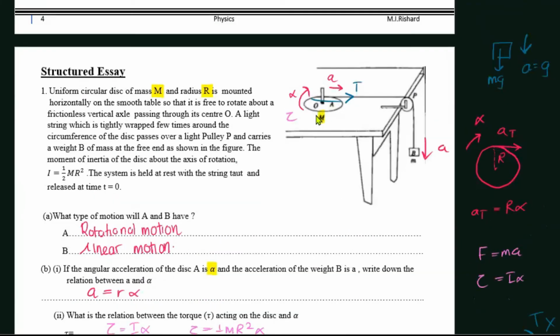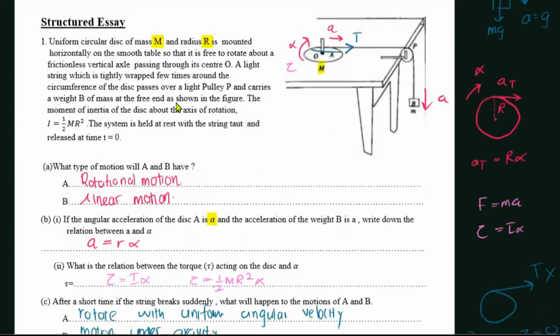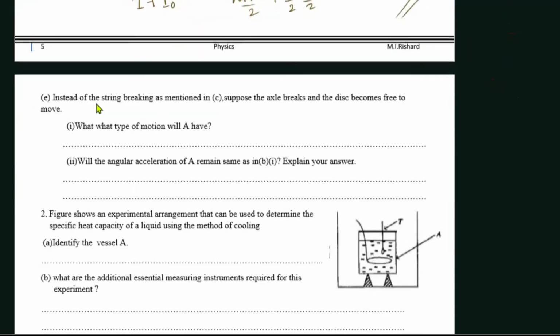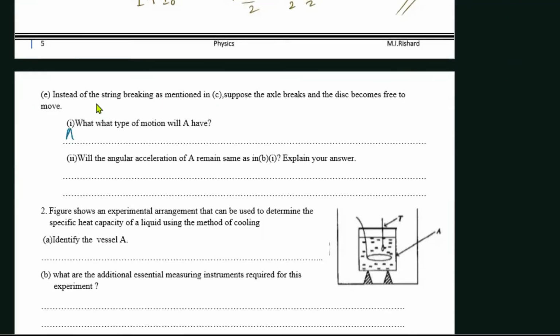While rotating, A will move linearly forward. A will move horizontally while rotating.